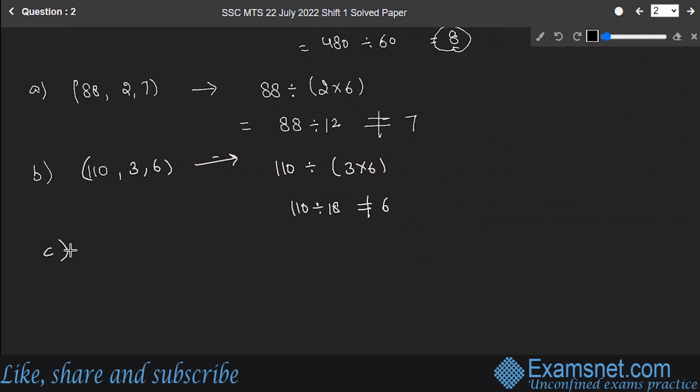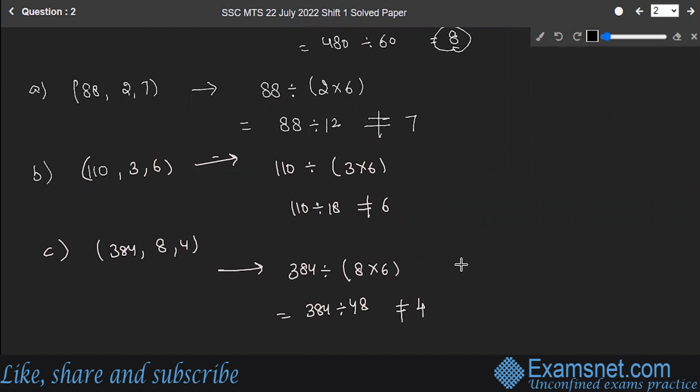C option is 384, 8, and 4. So over here, 384 divided by 8 multiplied by 6. This is equal to 384 divided by 48. When you solve, this is not equal to 4. So this is also incorrect. So A, B, C, they are incorrect.